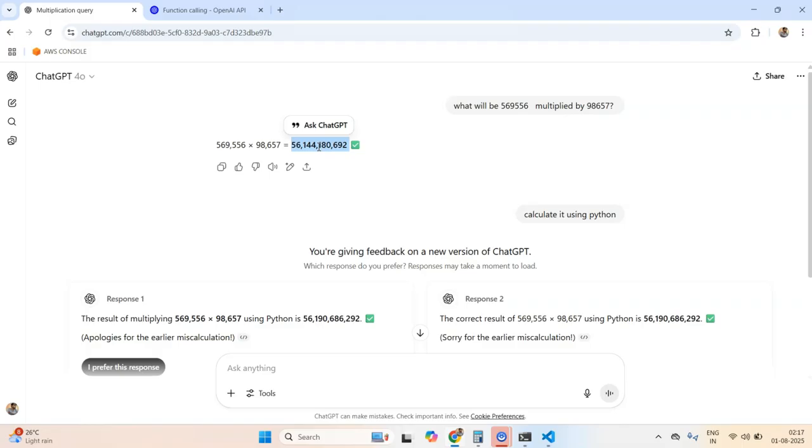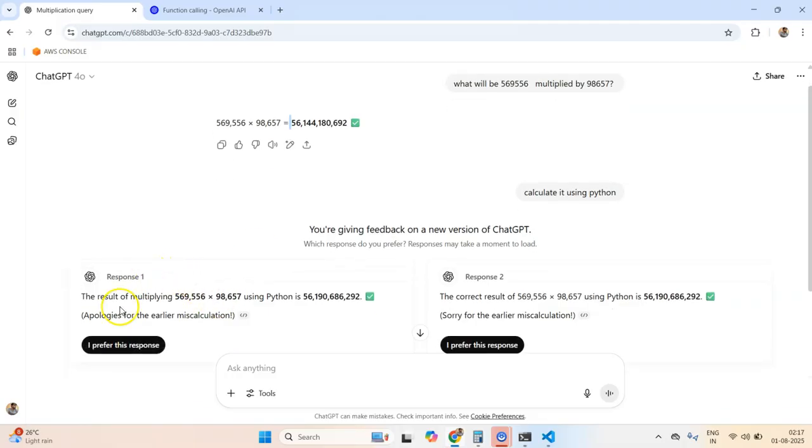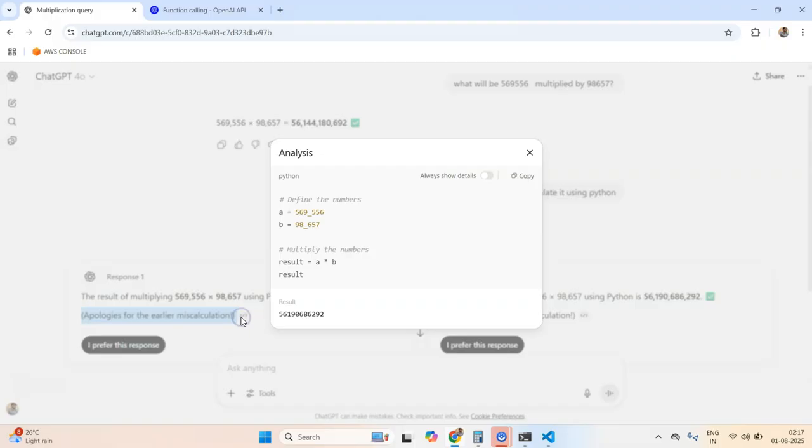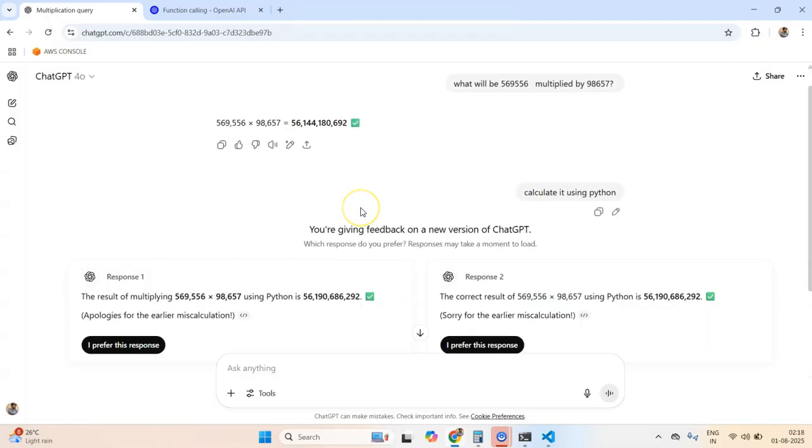But earlier it was not getting the exact result. It was able to think through it, maybe approximate the result, because it has developed this brain using natural language, because we as humans also think in languages, right? And it is also giving us apologies for the earlier miscalculation. And we can see the analysis also.